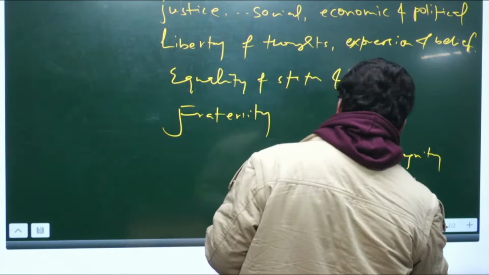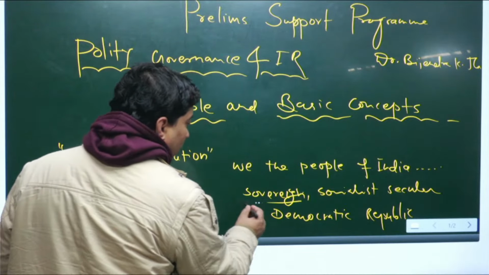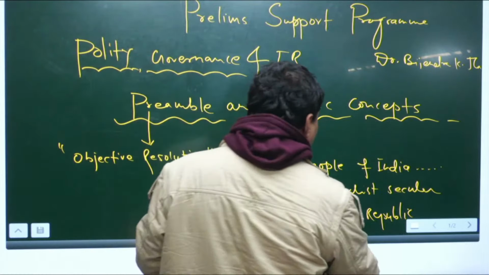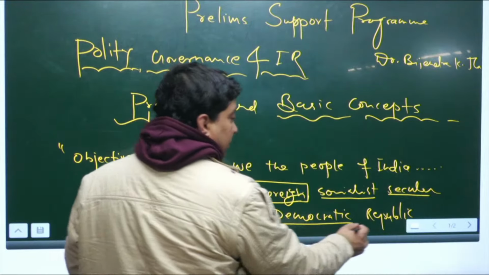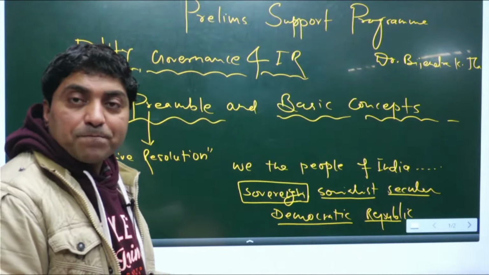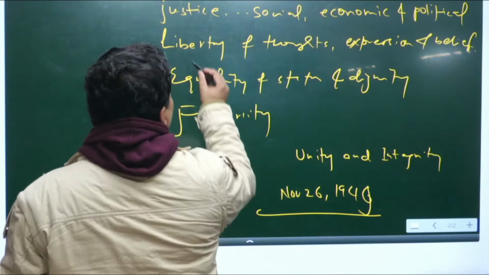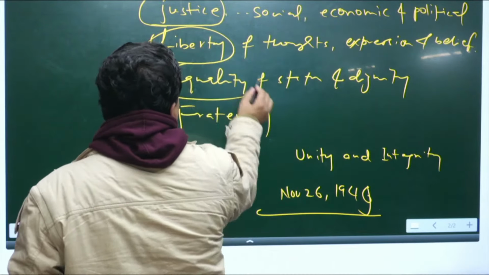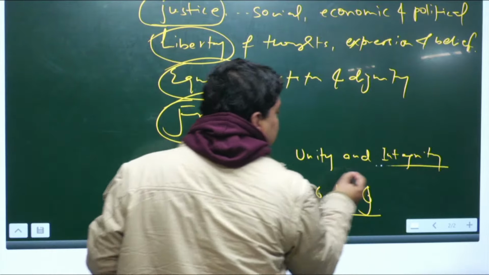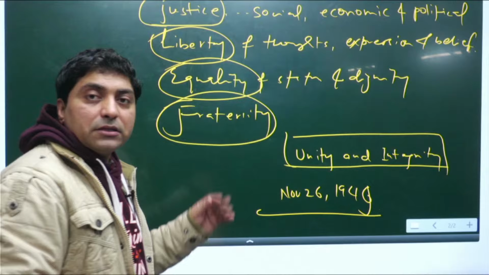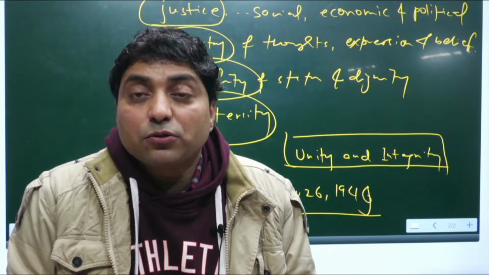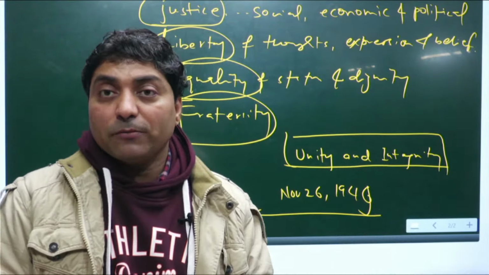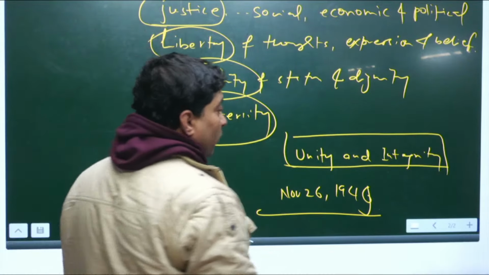Now, if you look at the preamble, which is a very important part of the Indian Constitution, it declares India as a sovereign country. What do you mean by sovereignty, right? So, we will discuss few words: sovereignty, socialism, secularism, democratic republic in very brief, and then we will discuss the terms like justice, liberty, equality, fraternity, unity and integrity briefly, and then we will check certain questions whether those questions are helpful, and even we are able to solve those questions, right. Let me talk about the term sovereignty.